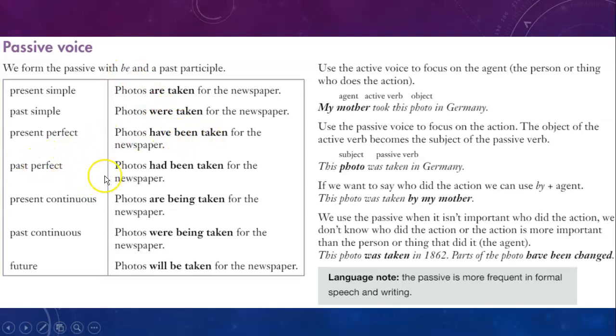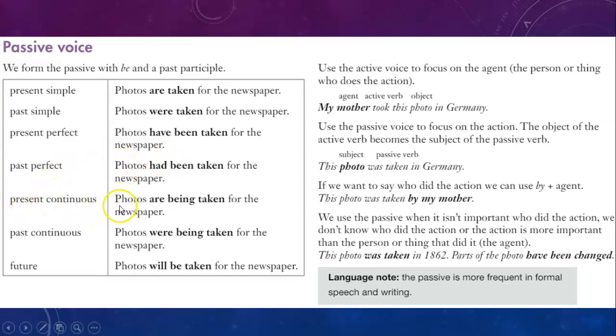Past perfect. Photos had been taken for the newspaper. Again, here my auxiliary had. You already know that this has no effect on the third person. So if I say photo, just singular, I will use had. No change. Okay? Remember, if I want to say this in negative, I can say haven't been taken or hadn't been taken. Remember that in English, auxiliaries take the negative. Let's continue.